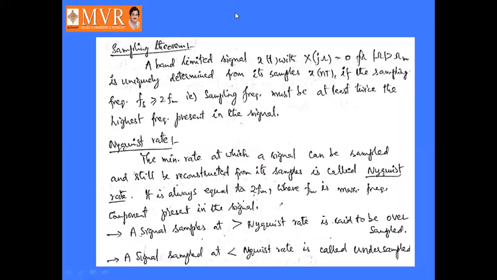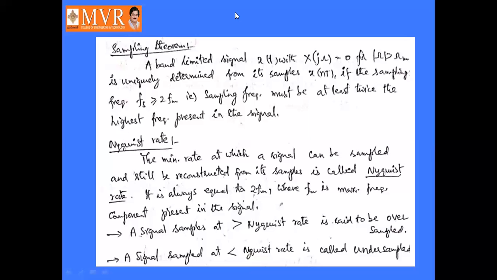Original signal to discrete time signal, and discrete time signal back to original signal. This minimum rate is called the Nyquist rate, equal to twice the maximum frequency component present in the signal, that is 2 Fm.